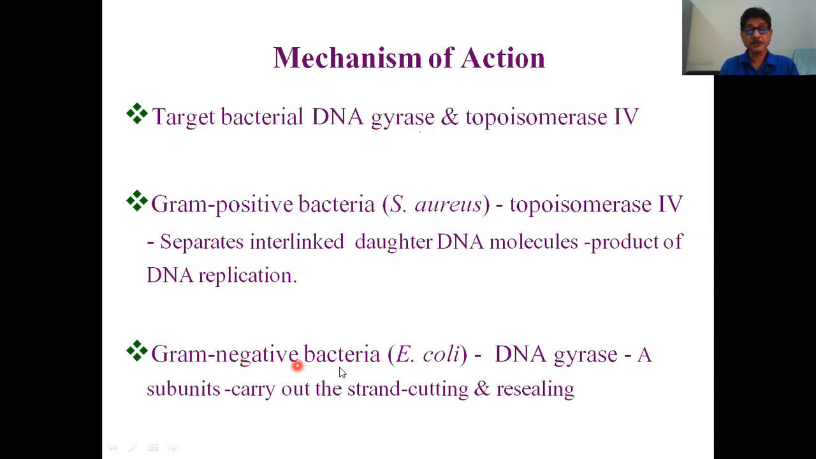Now, in the case of gram-negative bacteria like E. coli, the target is the DNA gyrase enzyme. DNA gyrase enzyme has two subunits, the A subunit and the B subunit. So what is the function of the DNA gyrase enzyme? Actually, when the two DNA are separated from one end, at the distal end there is overwinding. So to avoid this overwinding, what happens?